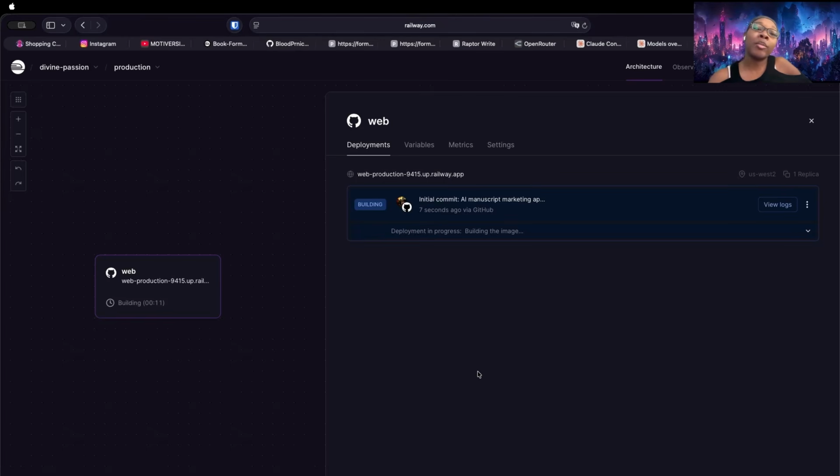One of the nice things about having things with GitHub and the Railway is when you make changes to your GitHub, Railway will build the latest version using that new code. So you don't have to manually go in and update things. It'll automatically notice the change and update for you. That does mean if you make this publicly available, you will want to make notices before you actually send that final commit.